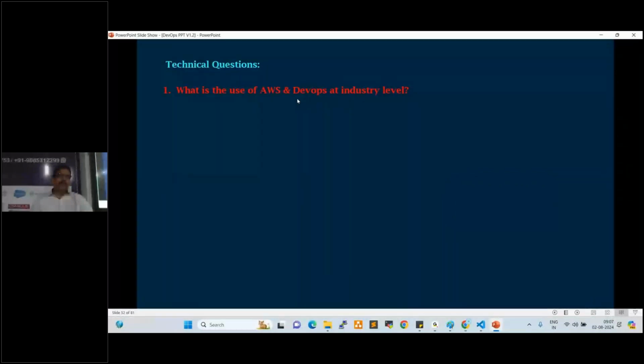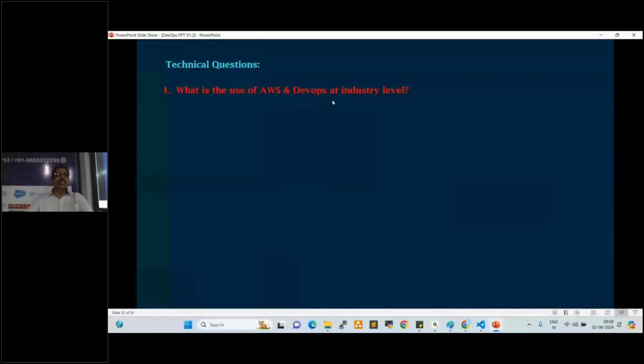Because of automation, DevOps tools, right? We are using DevOps tools, and also we are using cloud infrastructure. We are not using physical, right? So drastically the team is reduced. Team size is currently 30 members. Whatever activities the 180 members performed, the same activities 30 members are performing because of DevOps tools, right? So here also cost will be saved, time also will be saved.